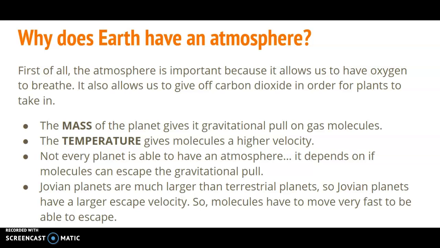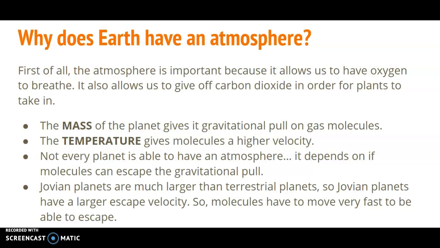So why does Earth have an atmosphere? First of all, the atmosphere is important because it allows us to have oxygen to breathe. It also allows us to give off carbon dioxide for plants to take in. So the mass of the planet gives it its gravitational pull on gas molecules, and the temperature gives molecules a higher velocity. So the mass and the temperature are the two characteristics of keeping an atmosphere around a planet.